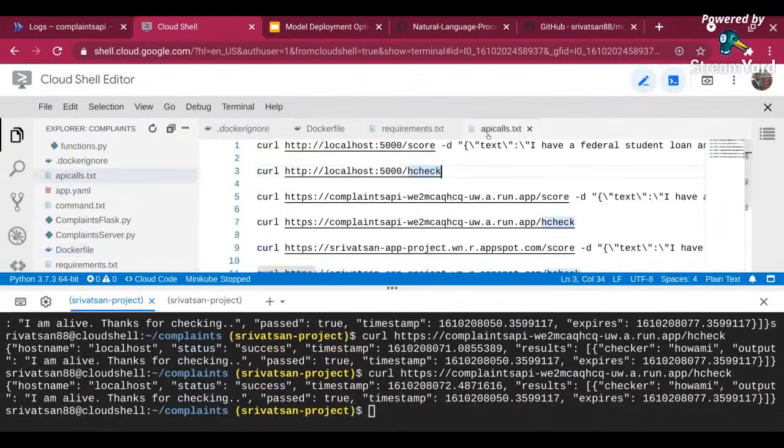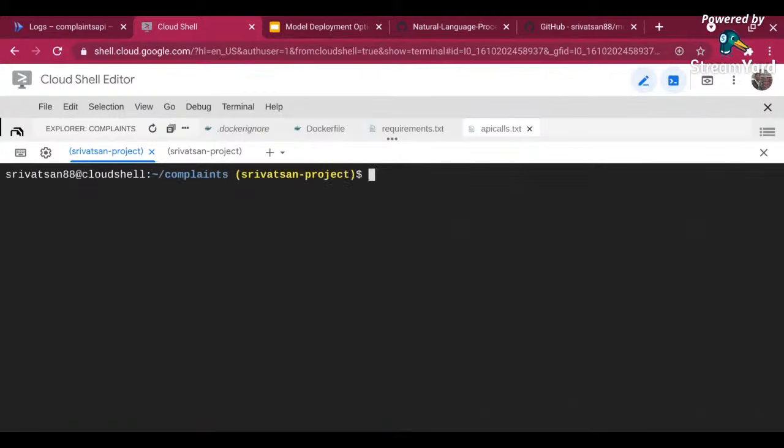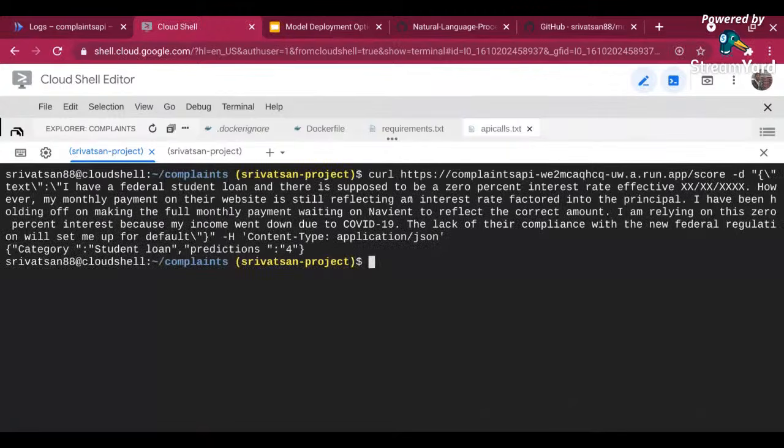So I'm going to go to my APIs call, and in this case I'm going to run the same thing which I ran with my previous Flask container, but this time I'm going to call with the Cloud Run URL. Let me clear it out and copy paste it, and you can see I'm calling the curl, I'm calling this URL with the same text, and it's giving me the category students loan and everything over here, right? So I took a Flask app, I created a container. Now I have run it in a serverless environment.